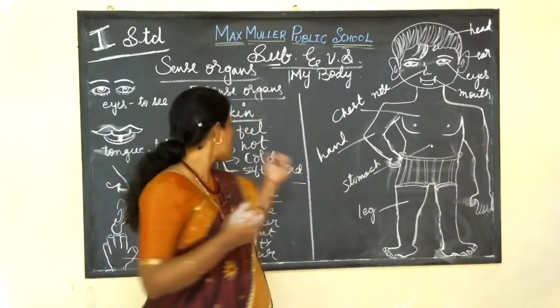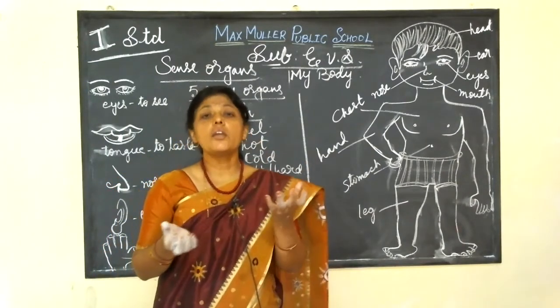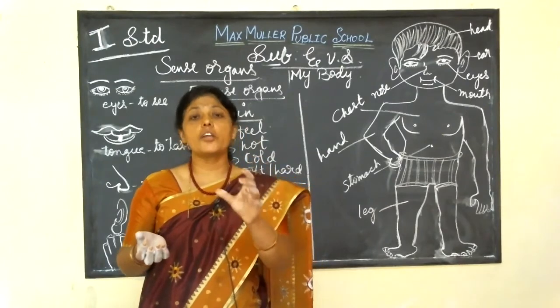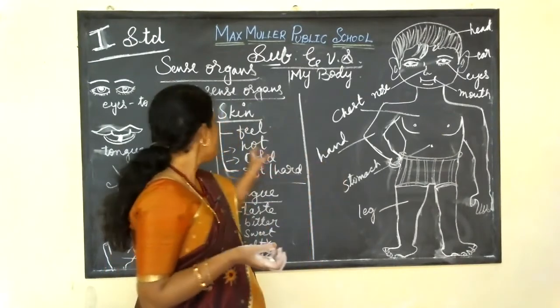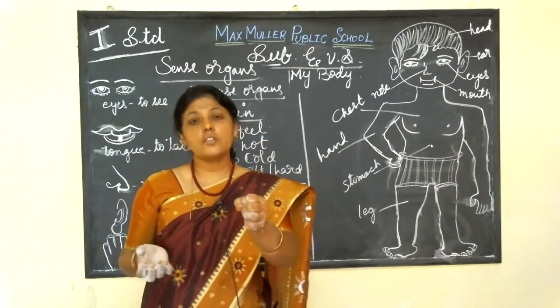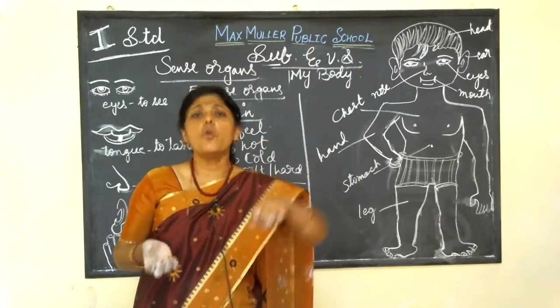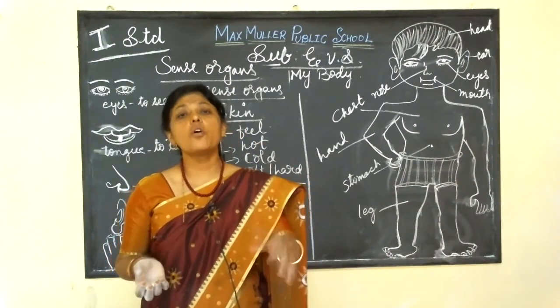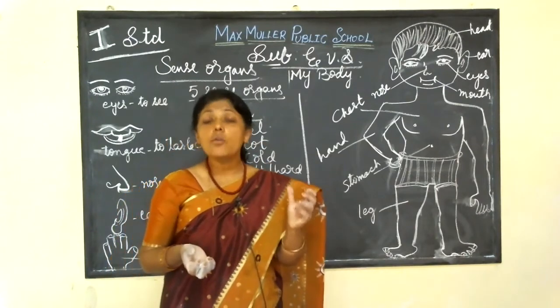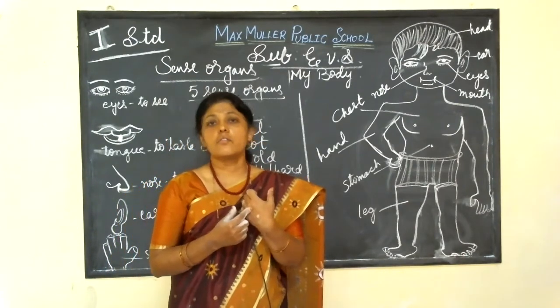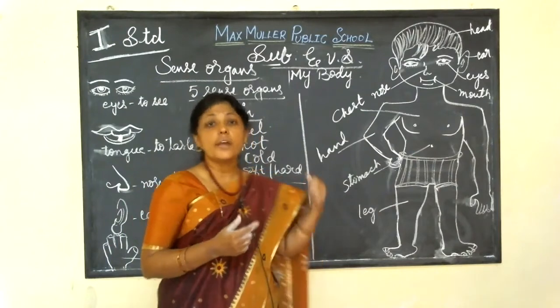It helps us to feel things that may be hot. Mummy makes a hot drink for you to drink. Then if you hold the glass in your hand, it's very hot. You will tell, no, Mummy, it's very hot, I can't hold it. How? With your skin. Through your skin you can feel.